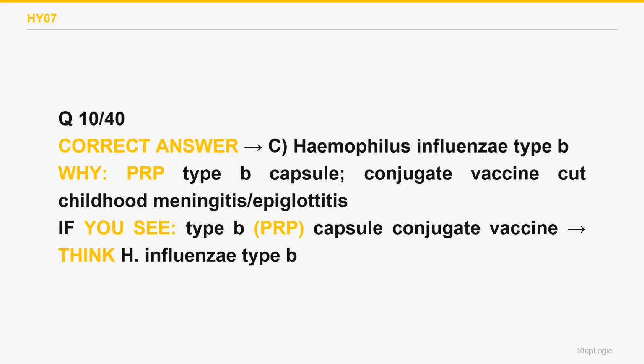Neisseria meningitidis has its own separate vaccine and causes meningitis mainly in adolescents, not the PRP capsule organism described. Choice A. Wrong. Streptococcus pneumoniae is a gram-positive diplococcus with its own conjugate vaccine, not the type B PRP capsule here. Choice B. Wrong. This is Haemophilus influenzae type B.